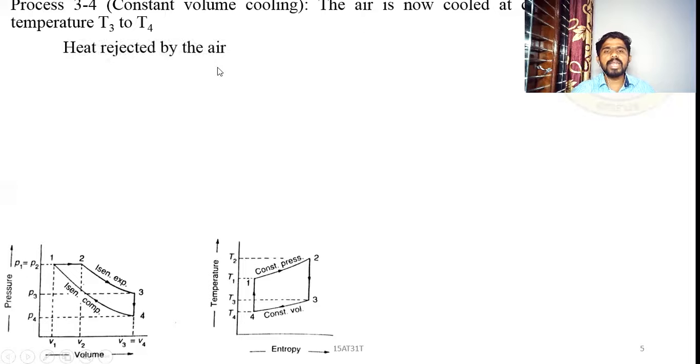So heat rejected by the air, Q3 to 4, is equal to m Cv, why? Because this is a constant volume process, where Cv is the specific heat at constant volume, into T3 minus T4.